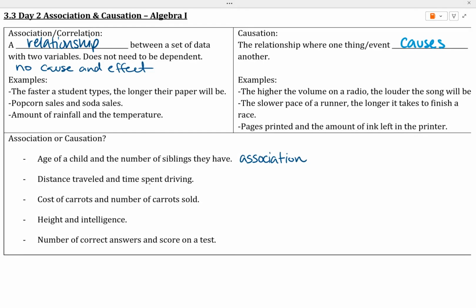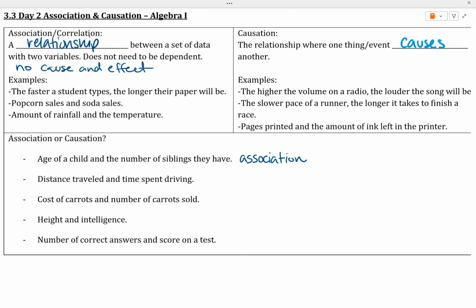Another one, the distance traveled and the time spent driving. Well, the farther you are going, the longer you're going to be traveling typically. So there is some sort of association or stronger than association. If you're trying to determine if there's a cause and effect relationship, think about changing the first term or variable or situation and seeing how it affects the second one.